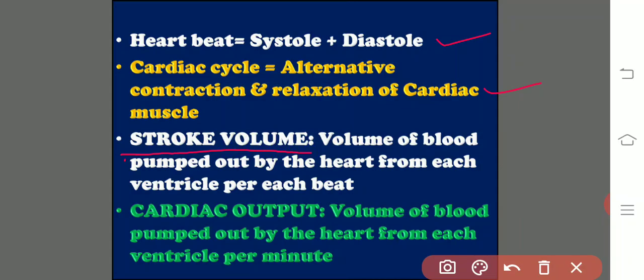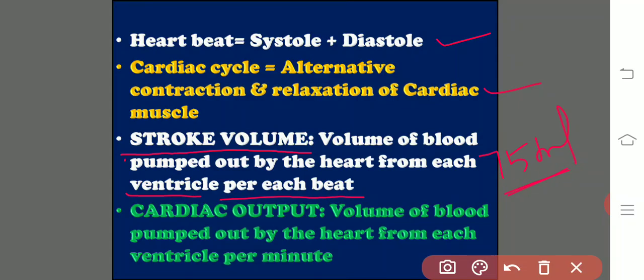And if you observe the stroke volume, what is the stroke volume? It is how much amount of blood is pumped out by the heart from each ventricle per each beat. Each ventricle per each heartbeat. That is the stroke volume. The stroke volume is always approximately 75 ml. 75 ml of blood pumped out per each heartbeat.